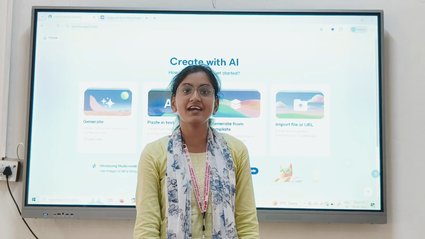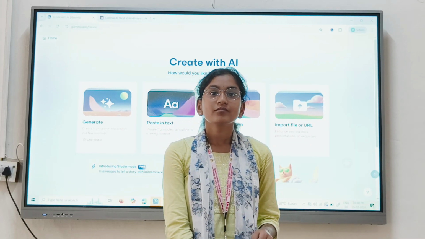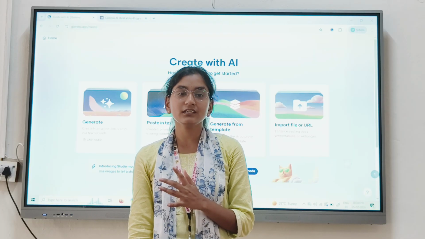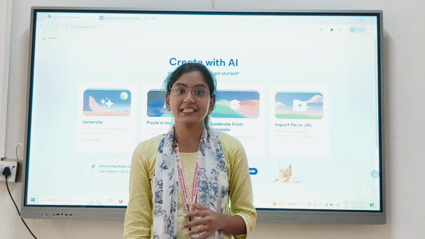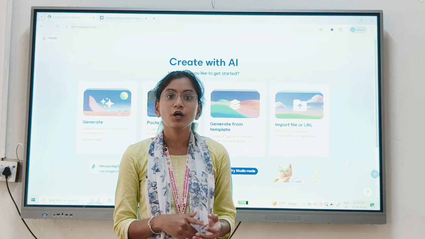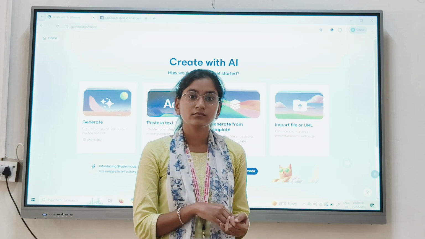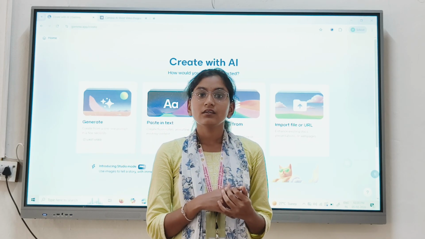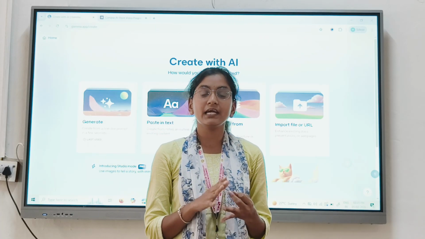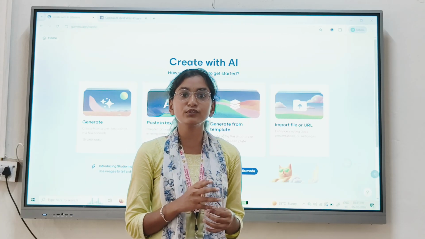As we all know about AI and AI tools, we use AI tools in our day-to-day life. First of all, basically AI means machines that help us to think and do our tasks easily. They are used for design, for automating tasks, boosting productivity, creativity, and for research. Some of the AI tools that we as students use are ChatGPT, Perplexity AI, and Google Gemini. We use them in our day-to-day life.